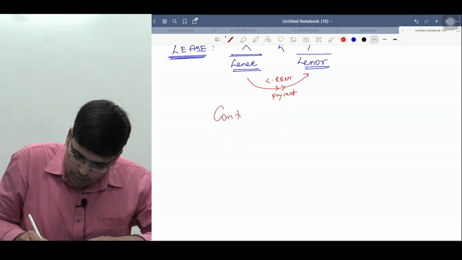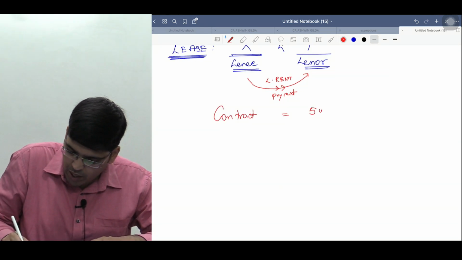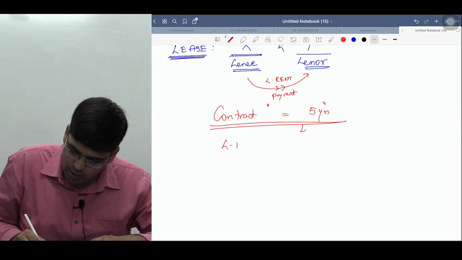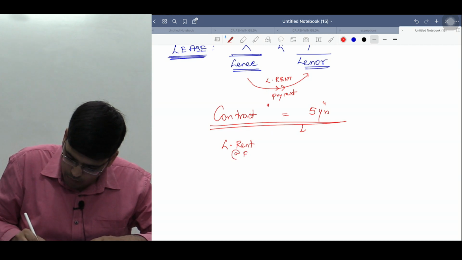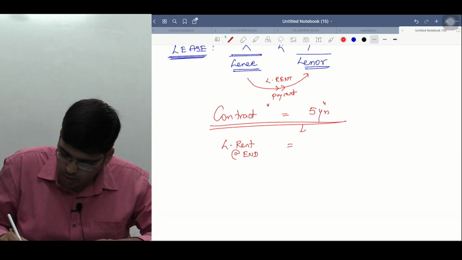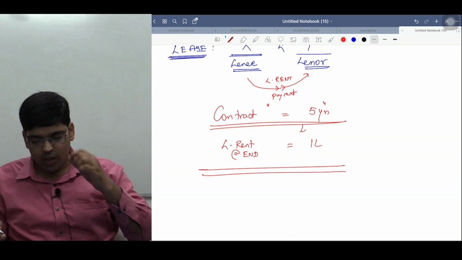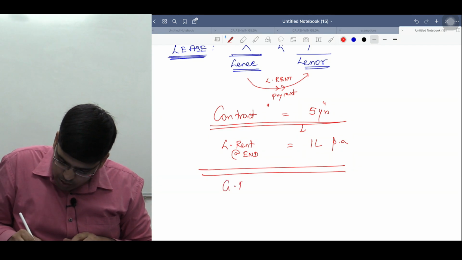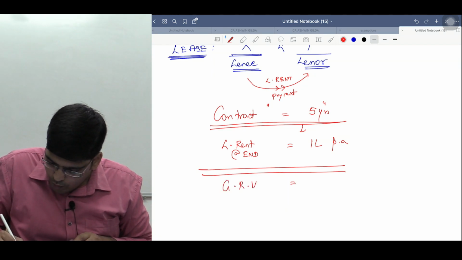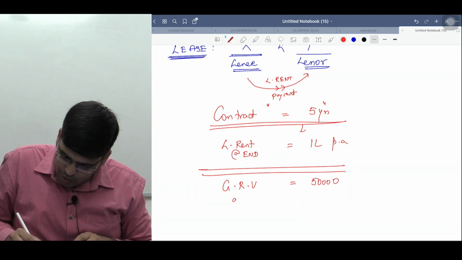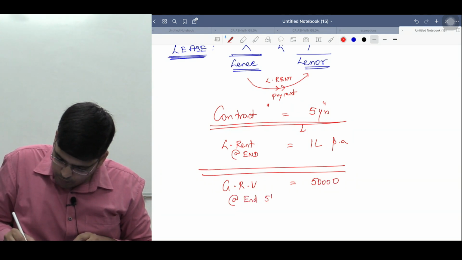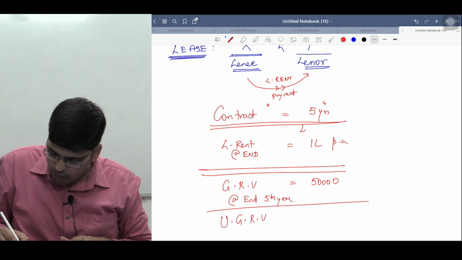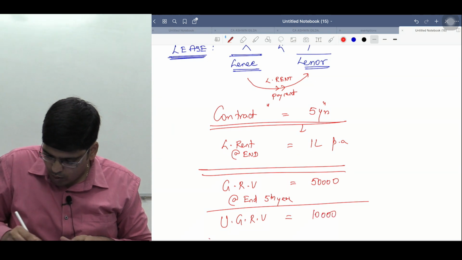The contract is, say, for 5 years. The lease rent at the end of each year is 1 lakh per annum. And what is the guaranteed residual value? The guaranteed residual value is, say, 50,000, at the end of the 5th year. And the unguaranteed residual value is 10,000.